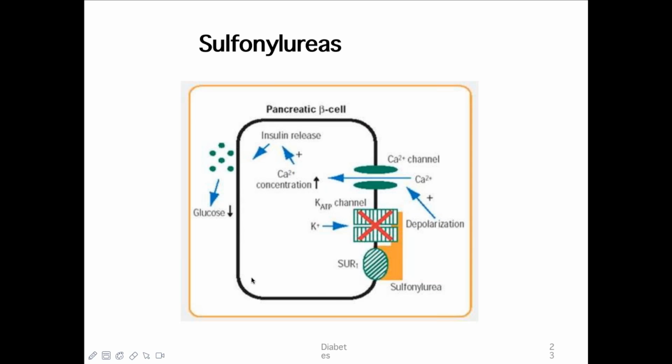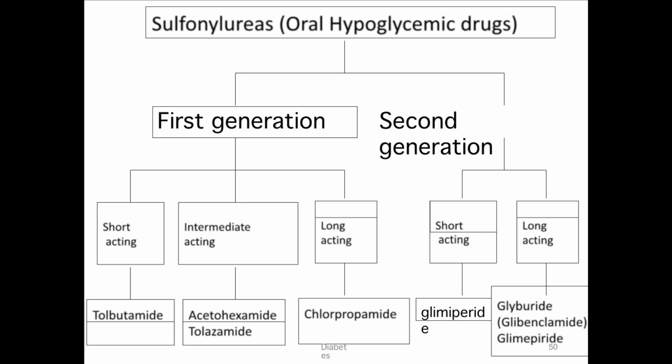There are two generations of sulfonylureas: first and second. In the first generation, you have tolbutamide, chlorpropamide, acetohexamide, and tolazamide. In the second generation, there are two types. One is short acting, that is glipizide. The other is long acting, that is glibenclamide and glimepiride. There are also others like gliclazide, glipizide, etc. Remember that glimepiride is both short and long acting, and glibenclamide is long acting.